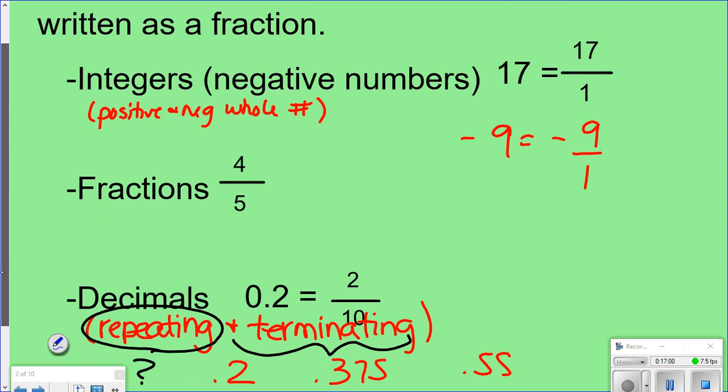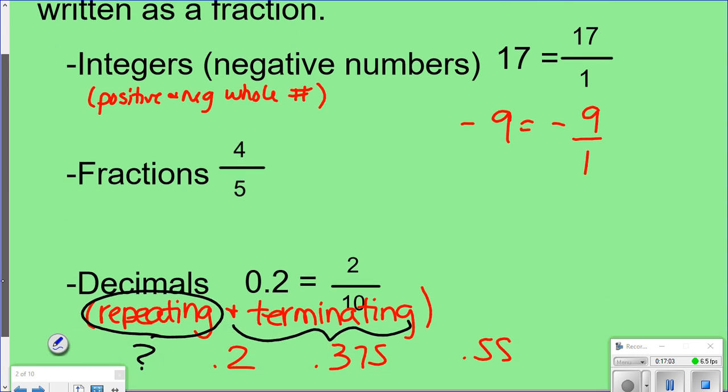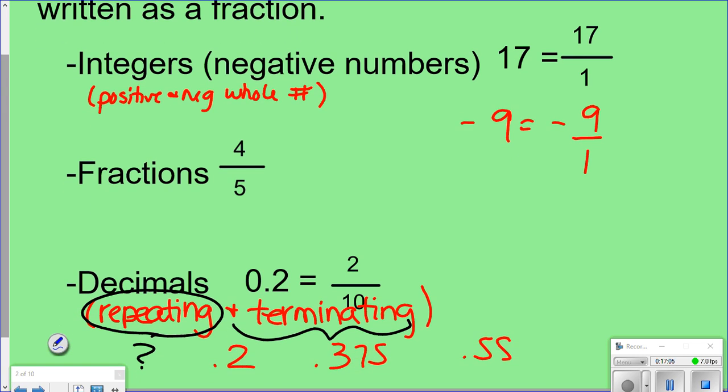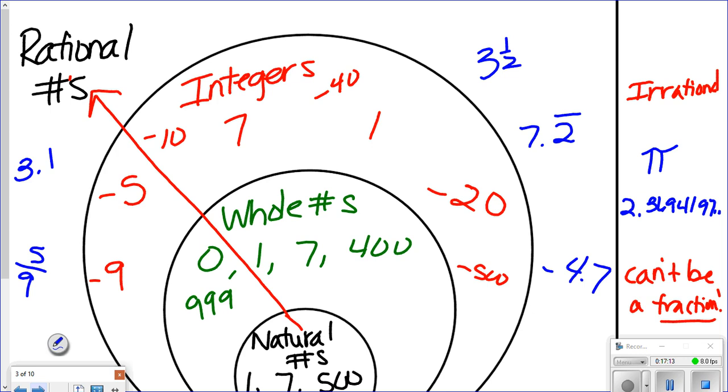These are all rational numbers: repeating decimals, terminating decimals, positive, negative, whole numbers, fractions. This side is everything that can't be a fraction, which is things that go on forever. Okay? That makes sense to everybody?